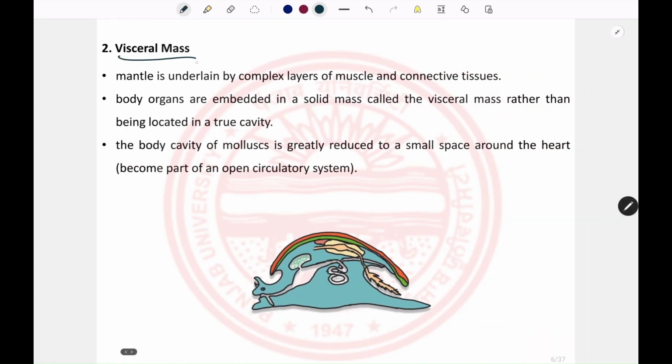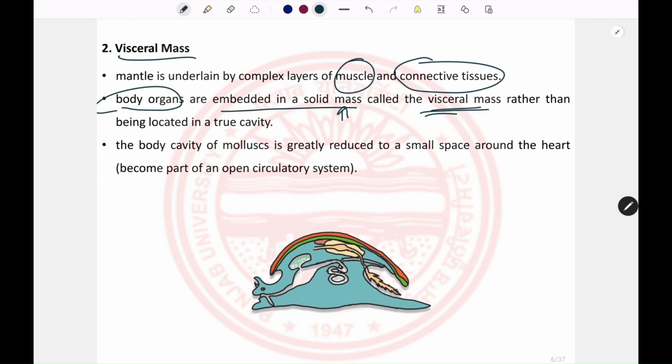The second part is the visceral mass. As we have seen, it is formed of the muscles and the connective tissue, and the body organs are embedded in this solid mass. So this is known as the visceral mass. The true cavity, the coelom, is only restricted around the heart, and the whole of the body organs are embedded in this visceral mass.